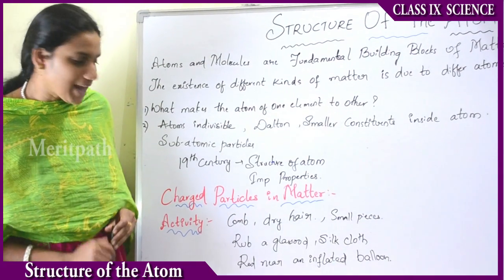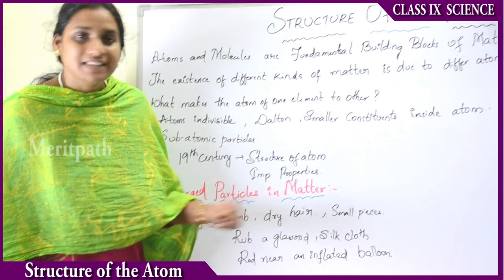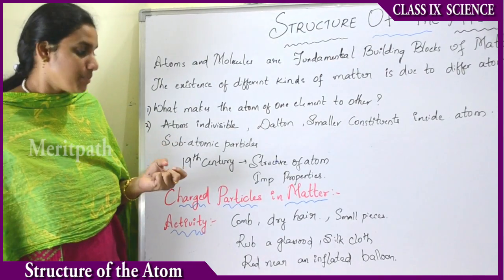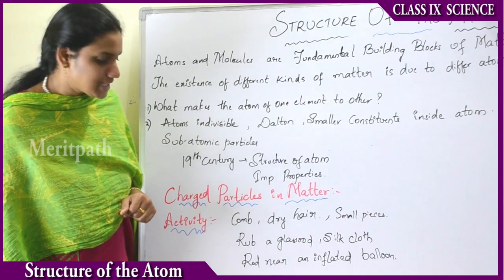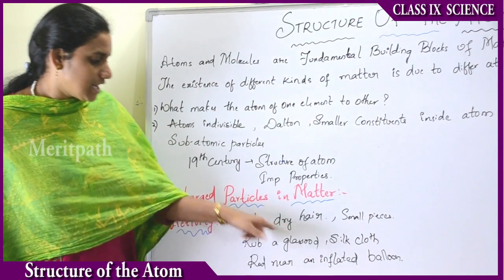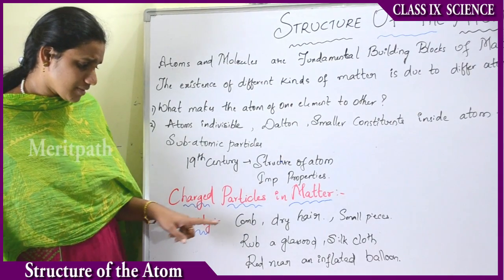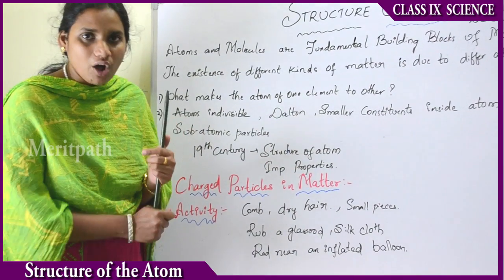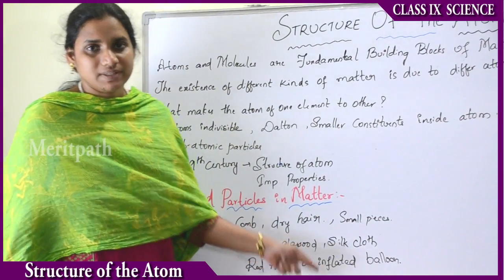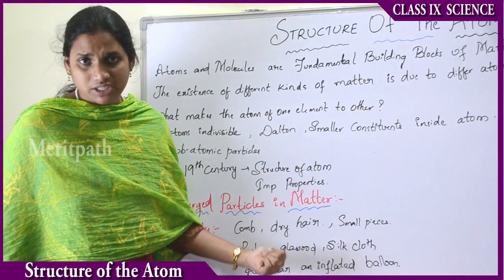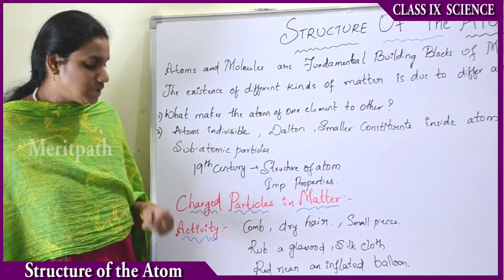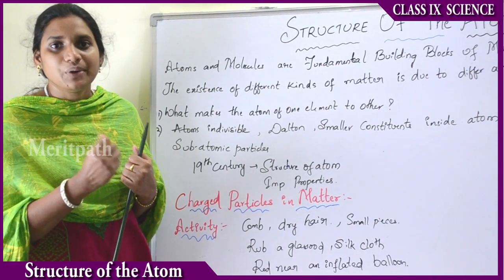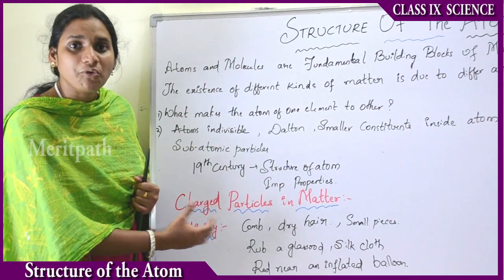And another example: rub a glass rod with a silk cloth. When you rub a glass rod with a silk cloth, the rod and the silk cloth will attain some attractive forces. When this rod is brought near inflated balloons, that is, balloons filled with hydrogen gas, the balloons will burst. That is due to the forces between them.